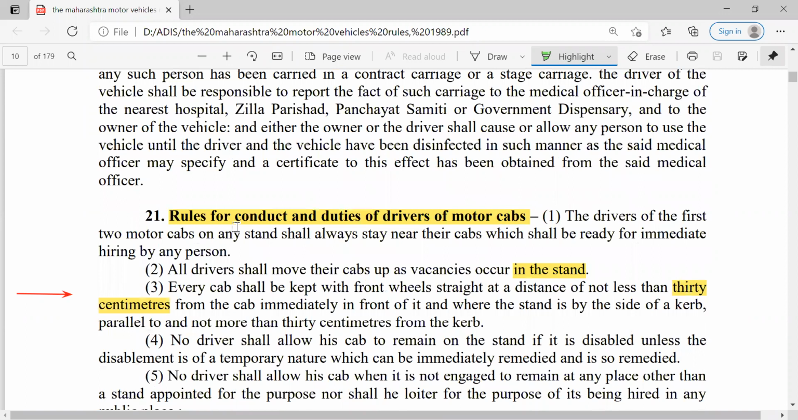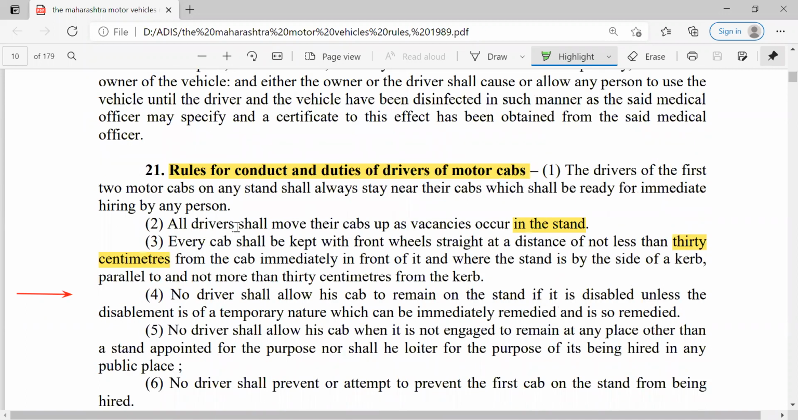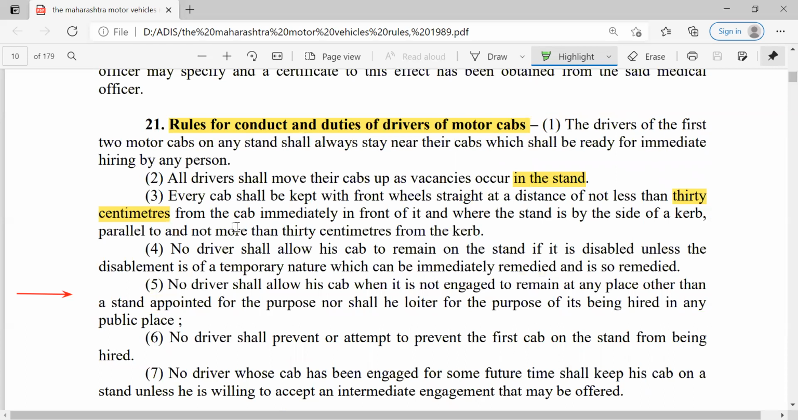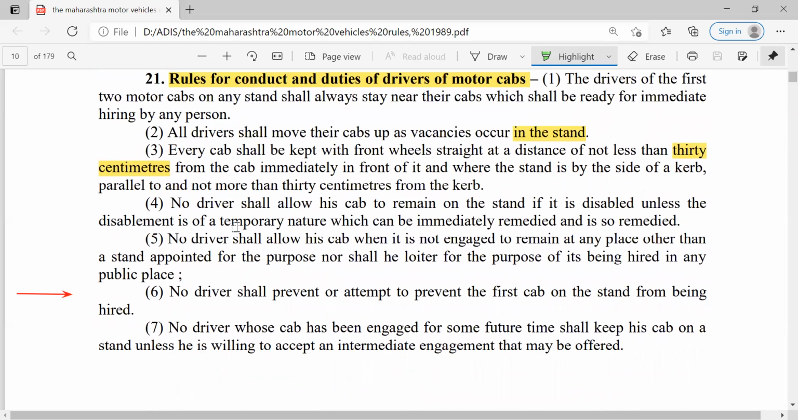Then rules for conduct and duties of drivers of motor cabs. Now it is for motor cabs; the previous one was except the motor cab. All drivers shall move their cabs up as vacancies occur in the stand. When vacancies are there on the stand, they have to drive their cabs to those particular positions. Then there is a specific requirement: a distance of not less than 30 centimeters from the cab immediately in front of it, where he stands his cab, and by the side of the curb, parallel to and not more than 30 centimeters from the curb.